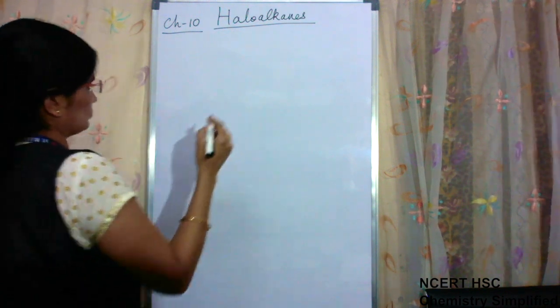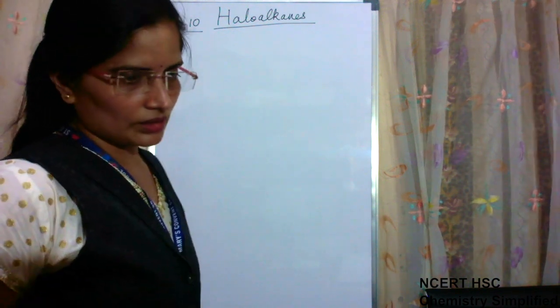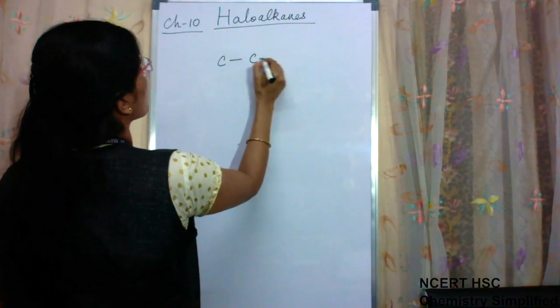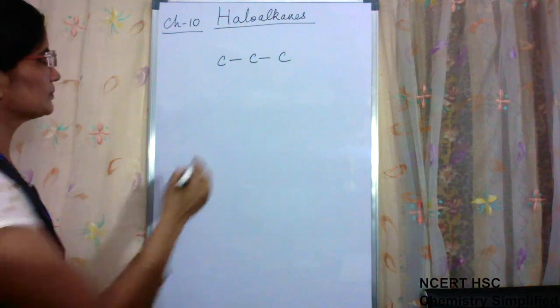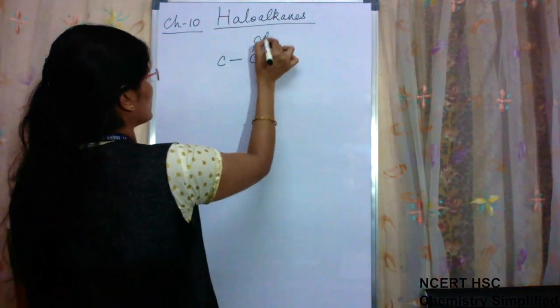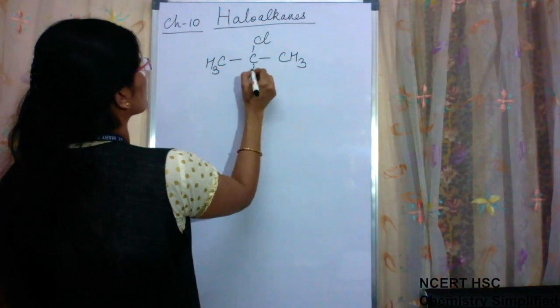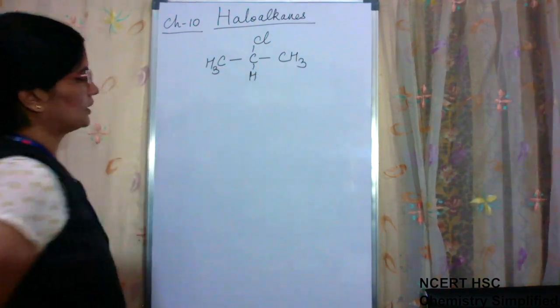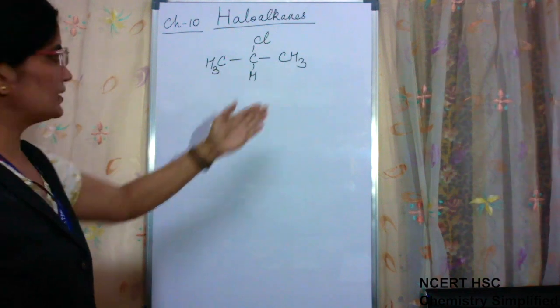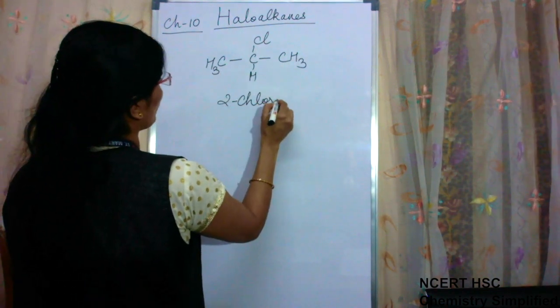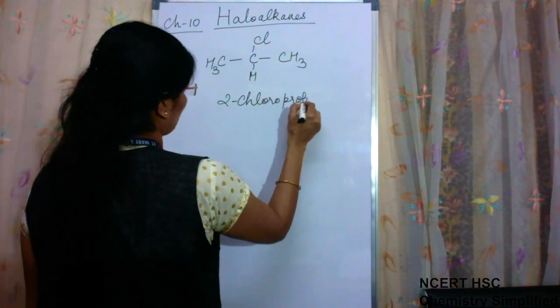So, three carbon atoms. On the middle carbon atom, a halogen is there, and one more H. According to the IUPAC name, we call it 2-chloropropane.